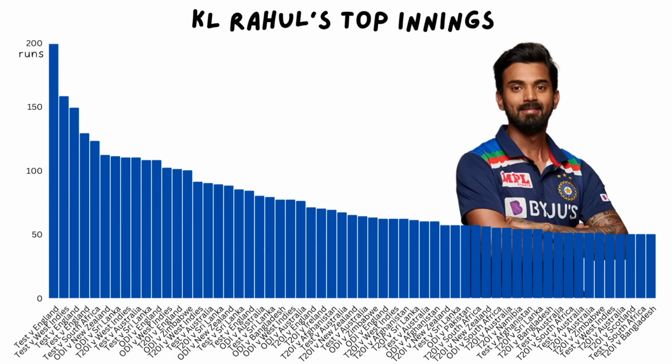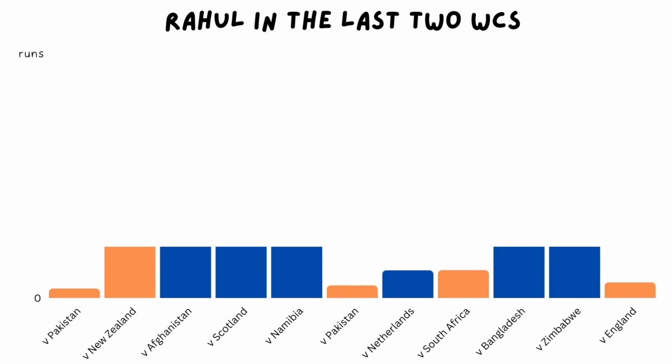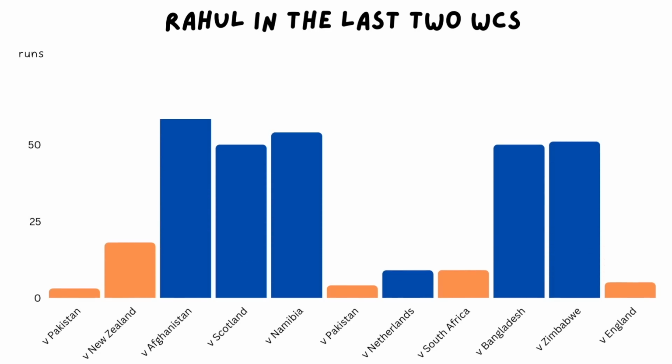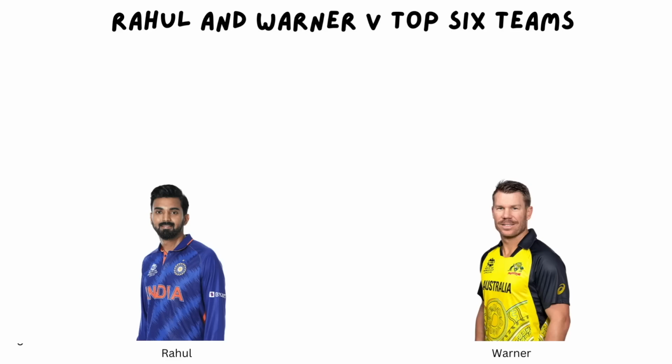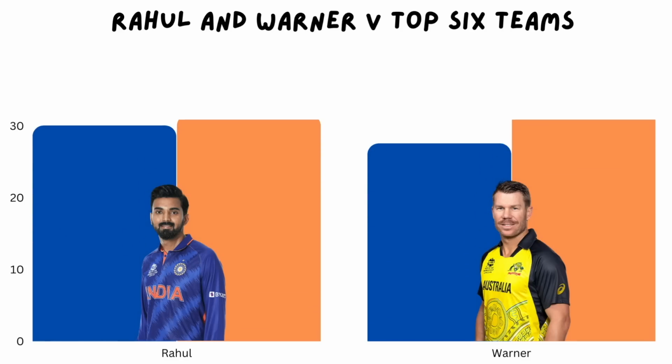And if you look at his numbers in the last 2 World Cups, he has an average of 32 with a strike rate of 138. Neither of those is horrible. But if you look who he made runs against, well, this is what everyone is obviously complaining about. He has made runs against horrible teams and failed against the good ones. So, case closed, except for all the stuff I said earlier. Except when you look at his record against the best teams, it is roughly the same as Warner. Rahul has him on average, Davey beats him on strike rate. But it's pretty close either way.